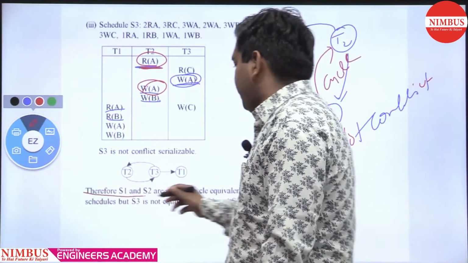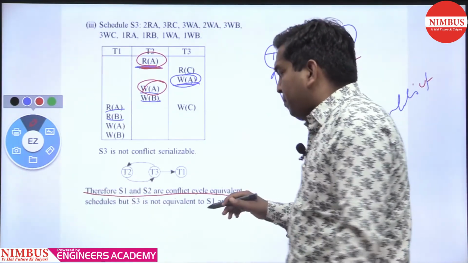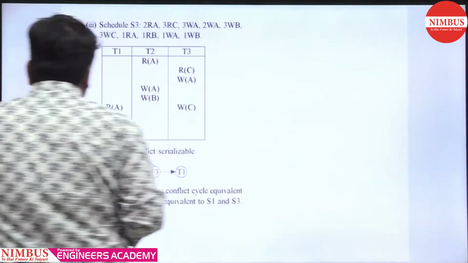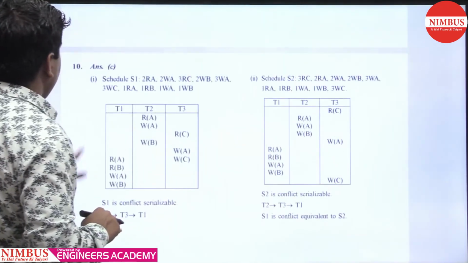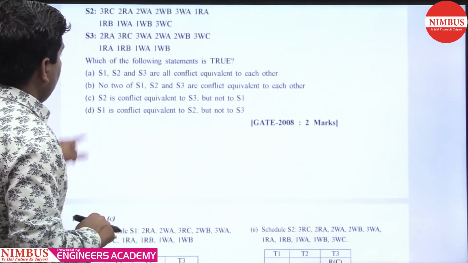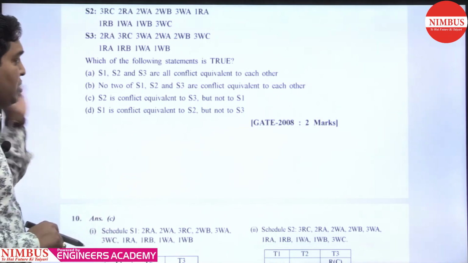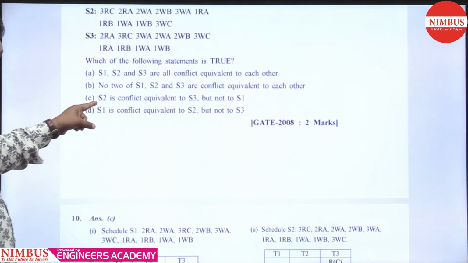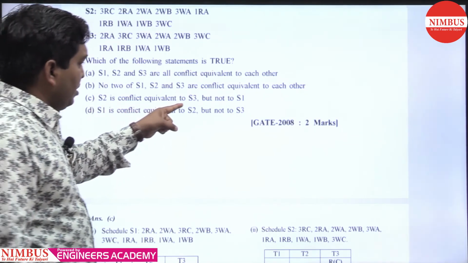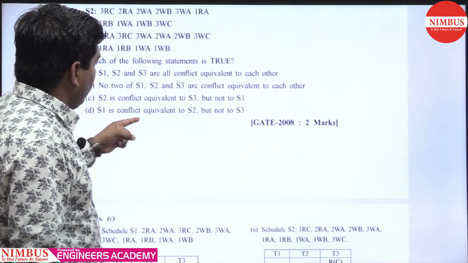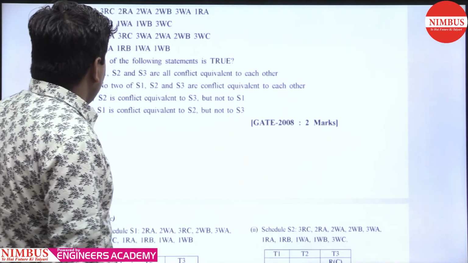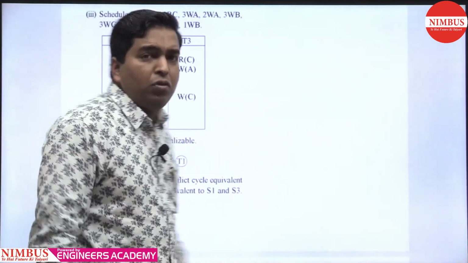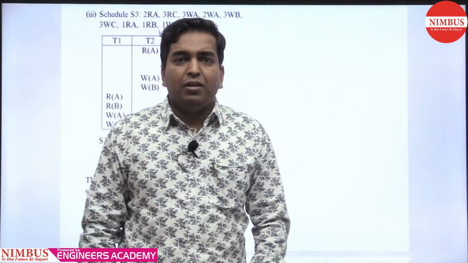So the answer is S1 is conflict equivalent to S2 but not equivalent to S3. Getting my point? Clear? So what are the options? S1, S2, S3 are conflict equivalent to each other: that is not true. No two of S1, S2, S3 are conflict equivalent: not true. S2 is conflict equivalent to S3 but not to S1: not true. S1 is conflict equivalent to S2 but not to S3. So D is the right answer. Getting my point? Clear? S1 is conflict equivalent to S2 but not to S3. Getting my point? Thank you.